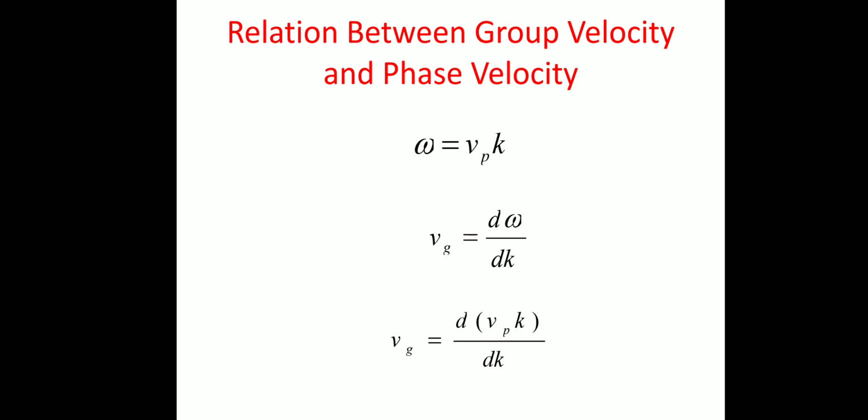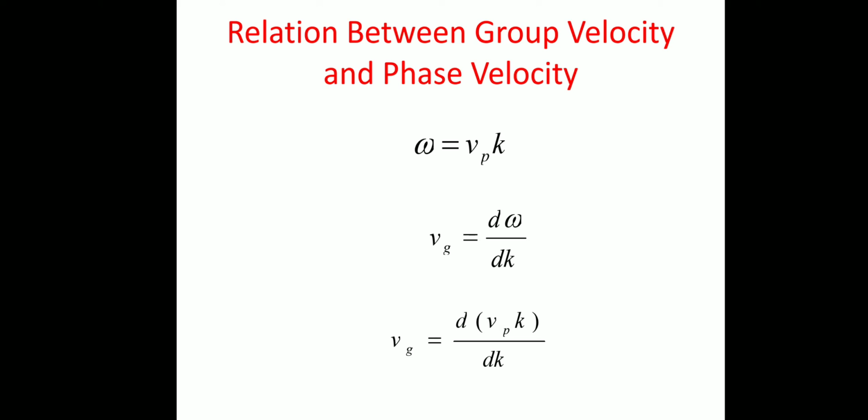And then we can write Vg as d by dk of Vpk, since omega is Vpk. Next we differentiate that. Vp and k are both functions of k, so we can take them as two variables. Differentiation of two variables is the first variable into the differential of the second variable plus the second variable into the differential of the first variable. So we will get Vp plus k d by dk of Vp, and again this we can write as Vp plus k by dk of dVp.